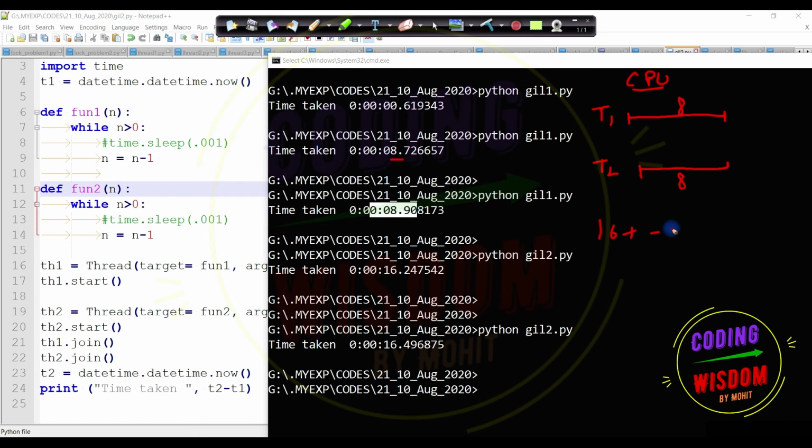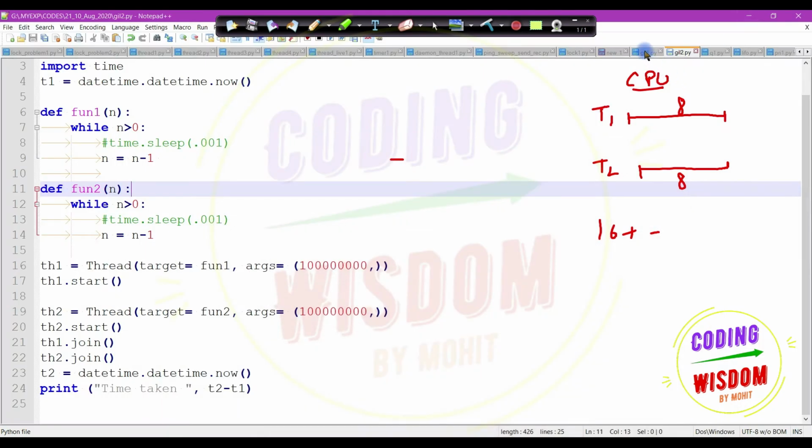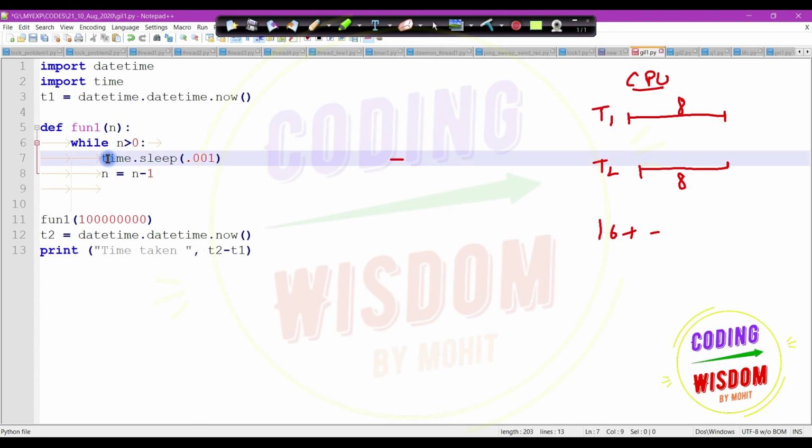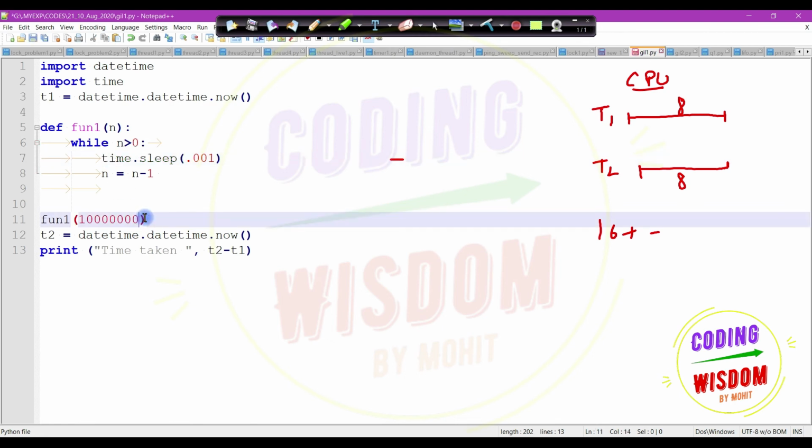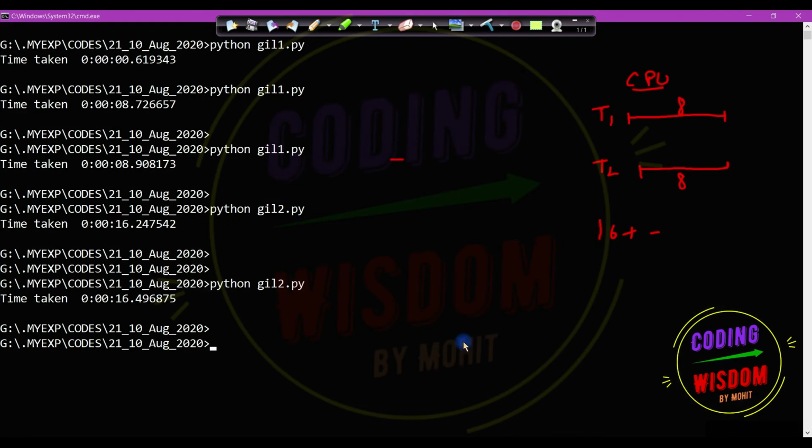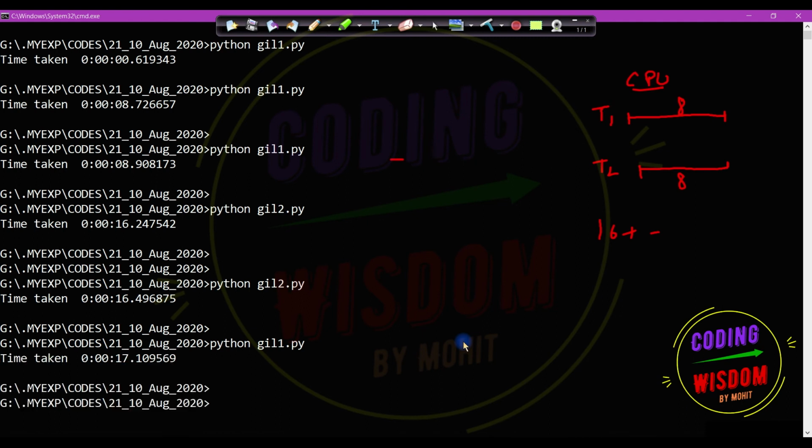Okay, now let's see an IO-bound task. In this one, I am creating some delay, meaning waiting time, and reducing the number by one zero. Let's run GIL 1 again. Now this is related to IO-bound. There is some IO-bound task. Okay, 17 seconds, near about 17 seconds.